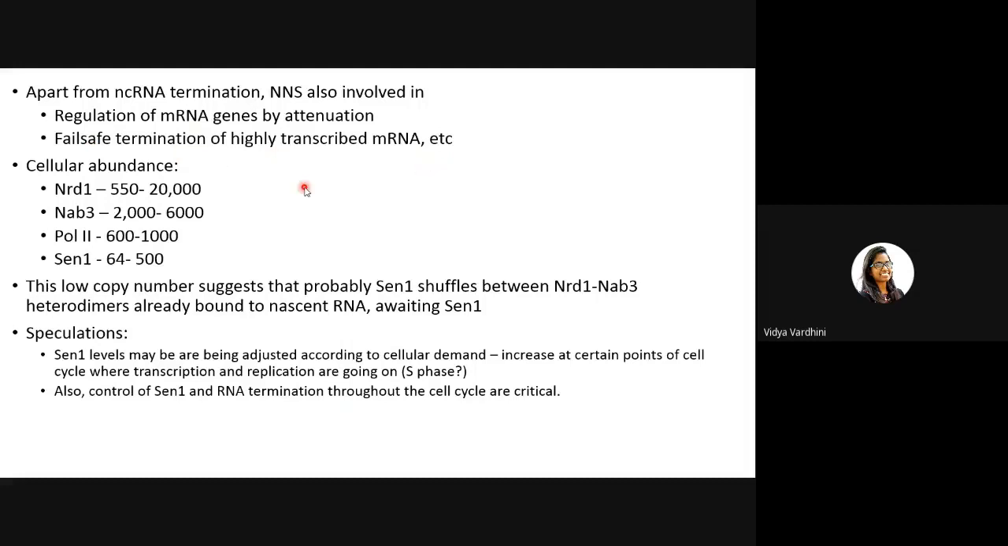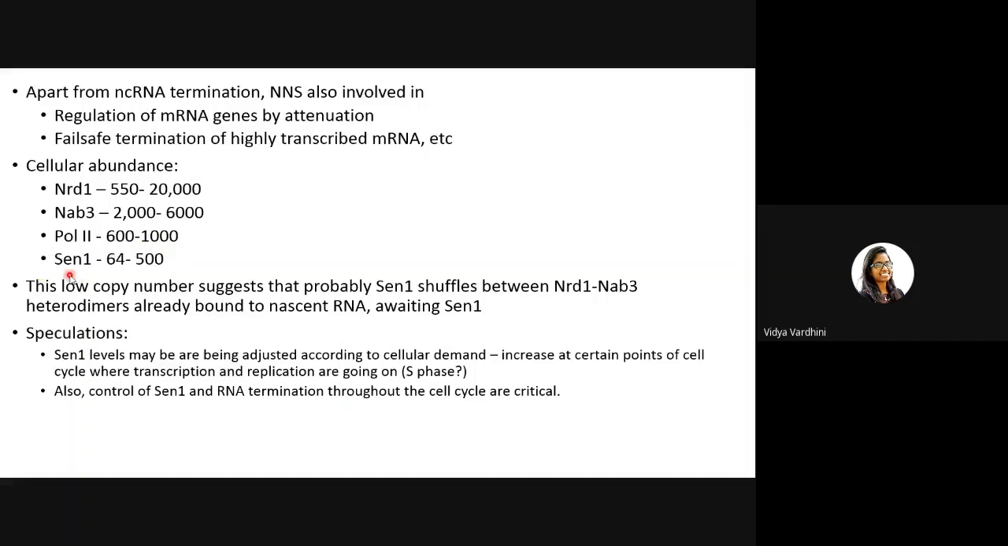And then it is also involved in fail-safe termination of highly transcribed mRNA. Say, for example, as I was speaking in the first slide, if a polyadenylation site is read through by the RNA pol 2, this will lead to the subsequent downstream genes also being transcribed, which will not be really necessary for the cell. In that case, NNS has a role in terminating the transcription even there. So what we know from previous studies is the cellular abundance of these molecules. NRD1, there are around 550 to 20,000 copies in the cell. And NAB3, the copies are 2,000 to 6,000. And the RNA pol 2 molecules are 600 to 1,000.